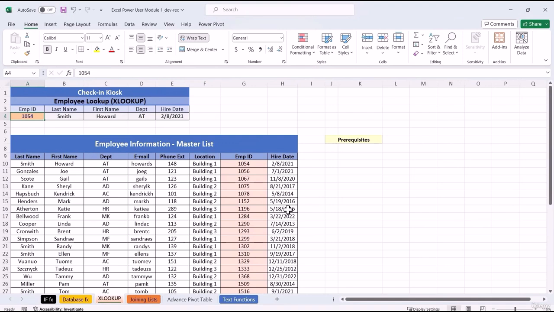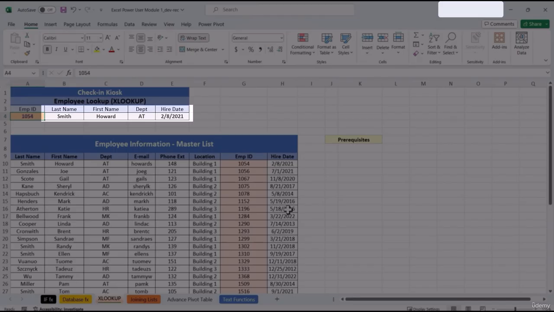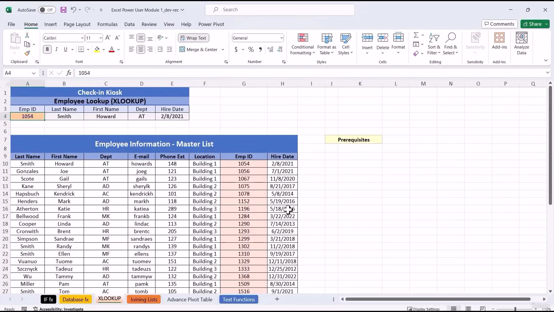We're basically inputting an ID number. Now after we put that, Excel is going to head on over to the employee ID. It's going to find that ID number. Once it finds that ID number in that column, we can return the last name, first name, department, and the hire date. And they will all be displayed in our table here.